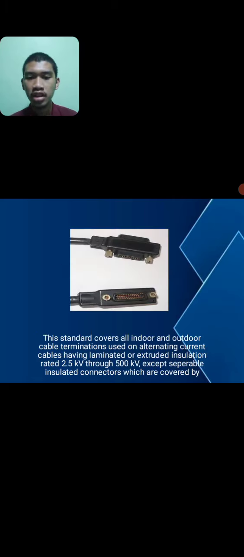Miscellaneous connectors. This standard covers all indoor and outdoor cable terminations using alternating current cables having laminated or extruded insulation, rated 2.5 kV to 500 kV, except separable insulated connectors which are covered by a separate standard.